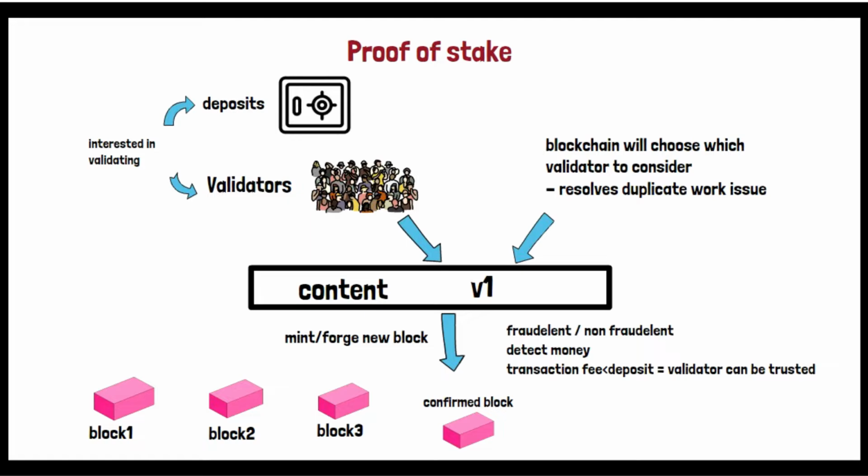So here comes the amount. If he deposited 10 ethers and the transaction comes of 11 ethers, in case v1 does something wrong, the blockchain has the authority to penalize the validator by providing some penalty, right? So in case validator 1 did some fraud, or he intentionally validated fraudulent content, basically he did some fraud in the validating process, it means he did a fraud of 11 ether.